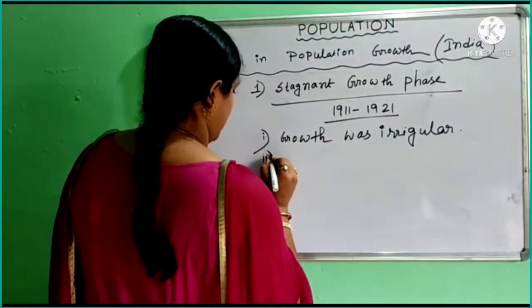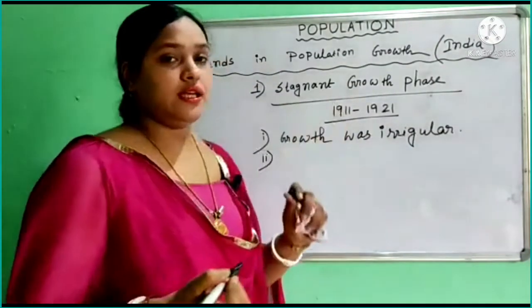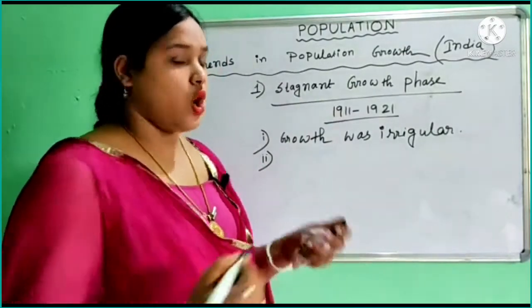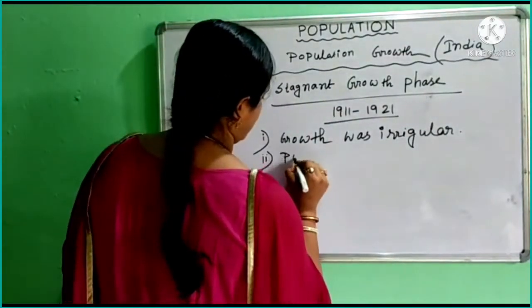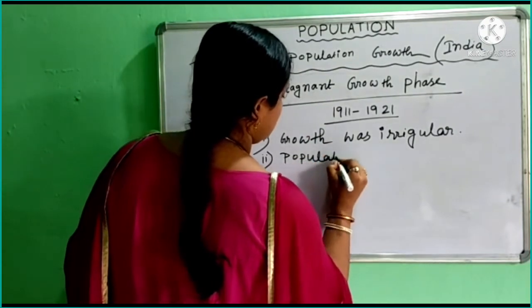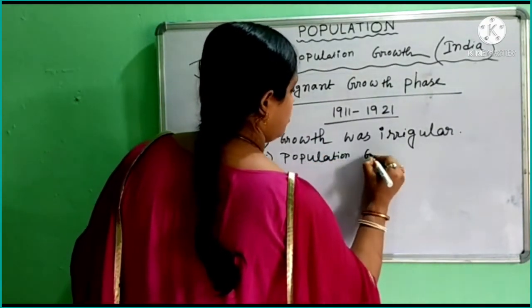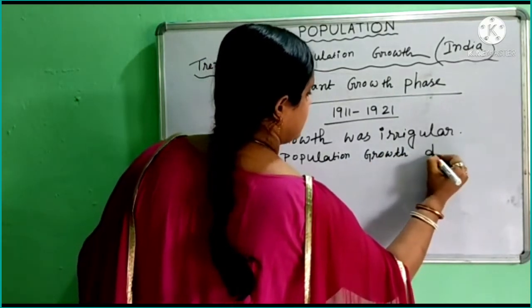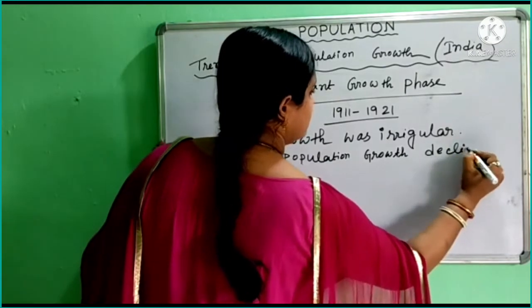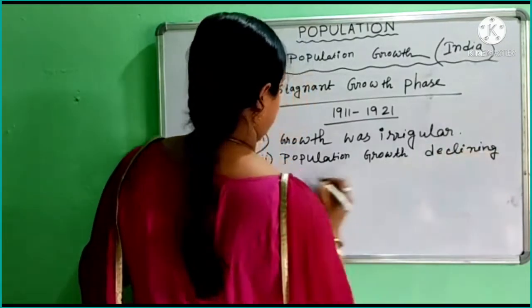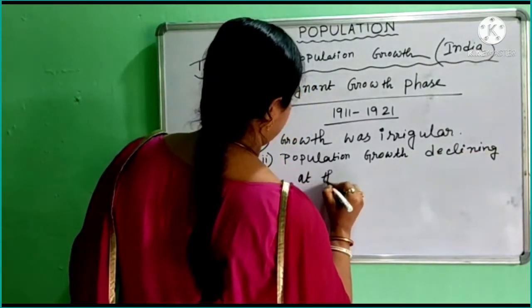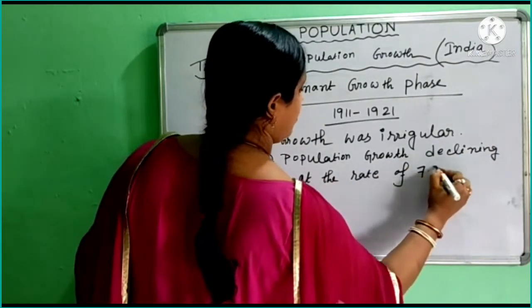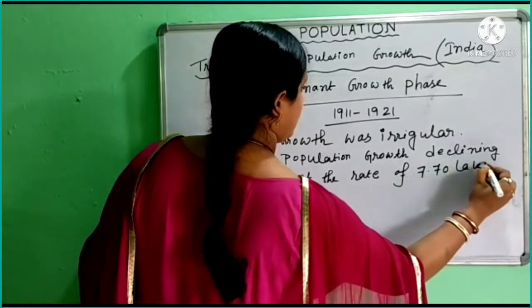Then we found that during this period population growth was declining at the rate of 7.70 lakh.